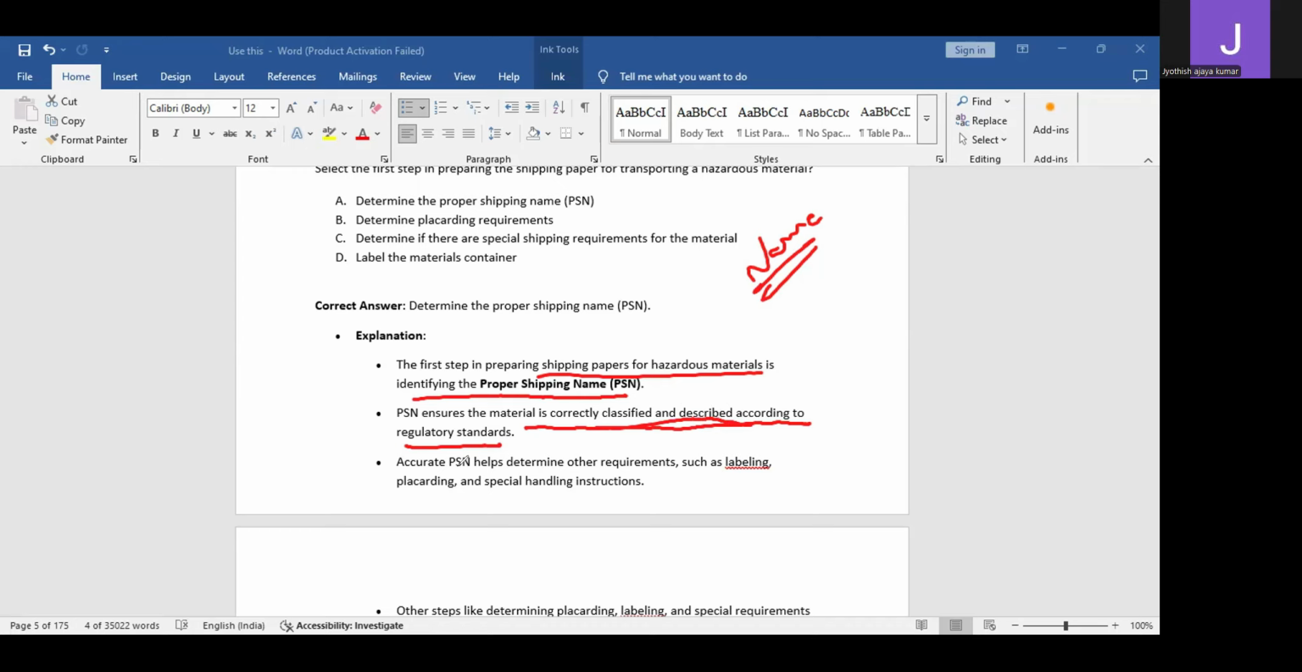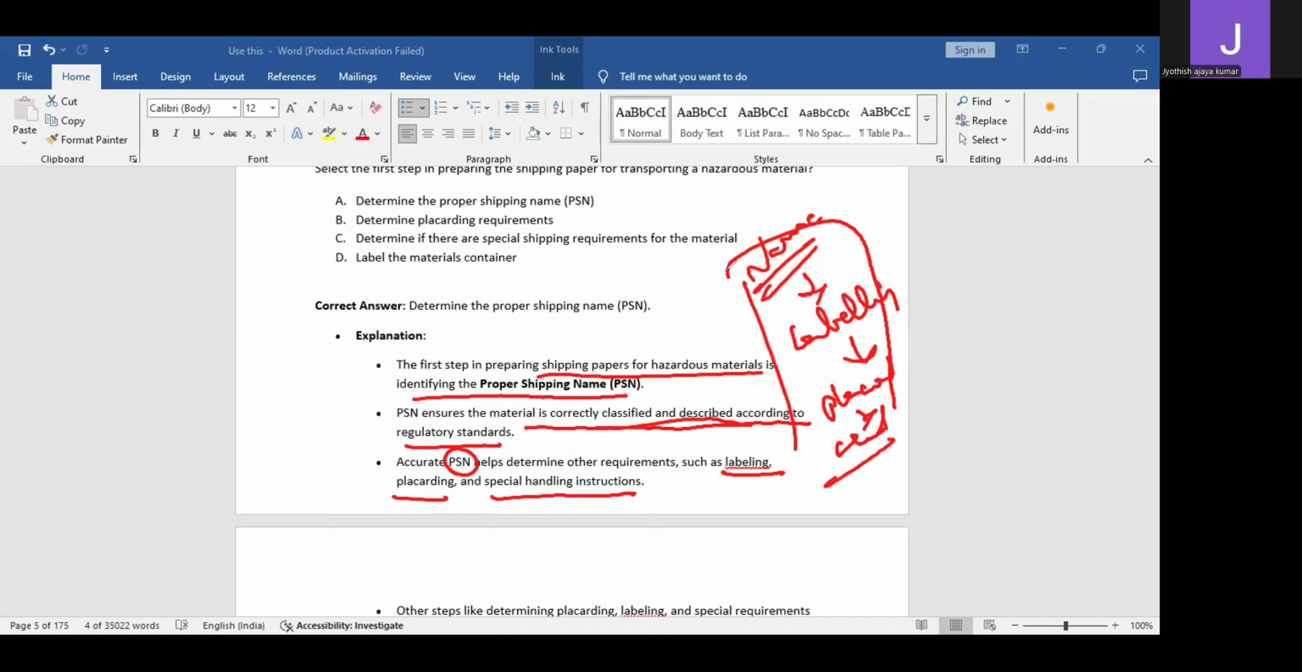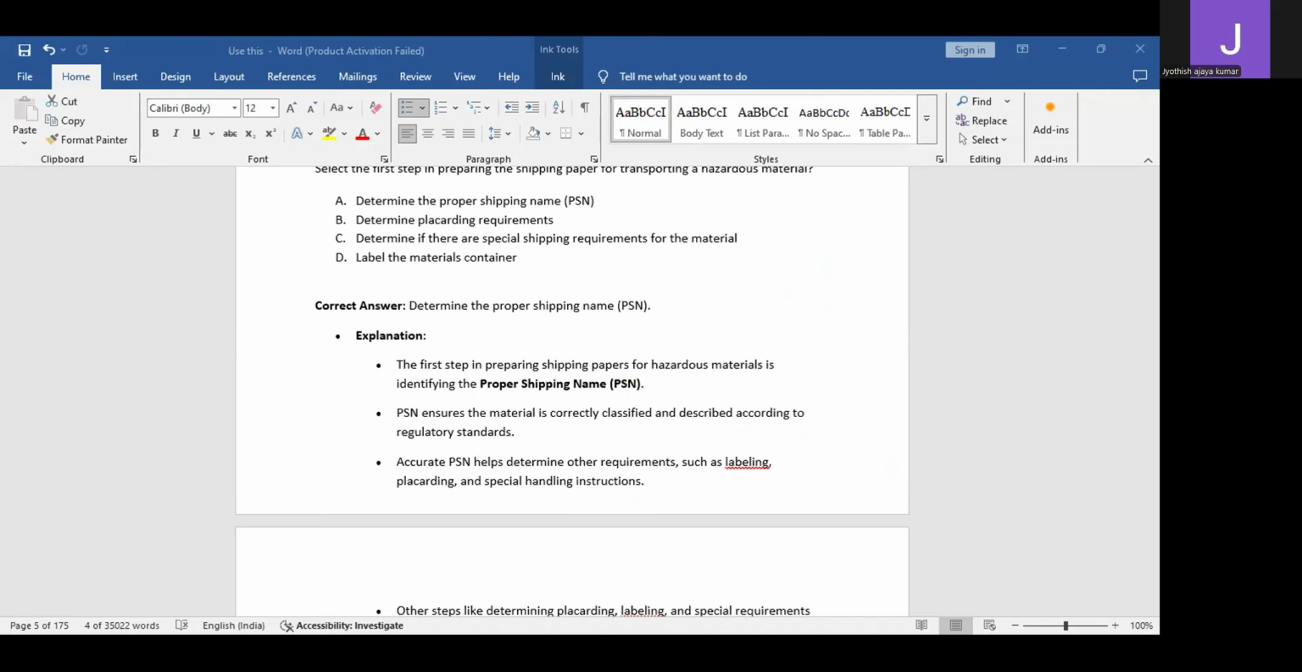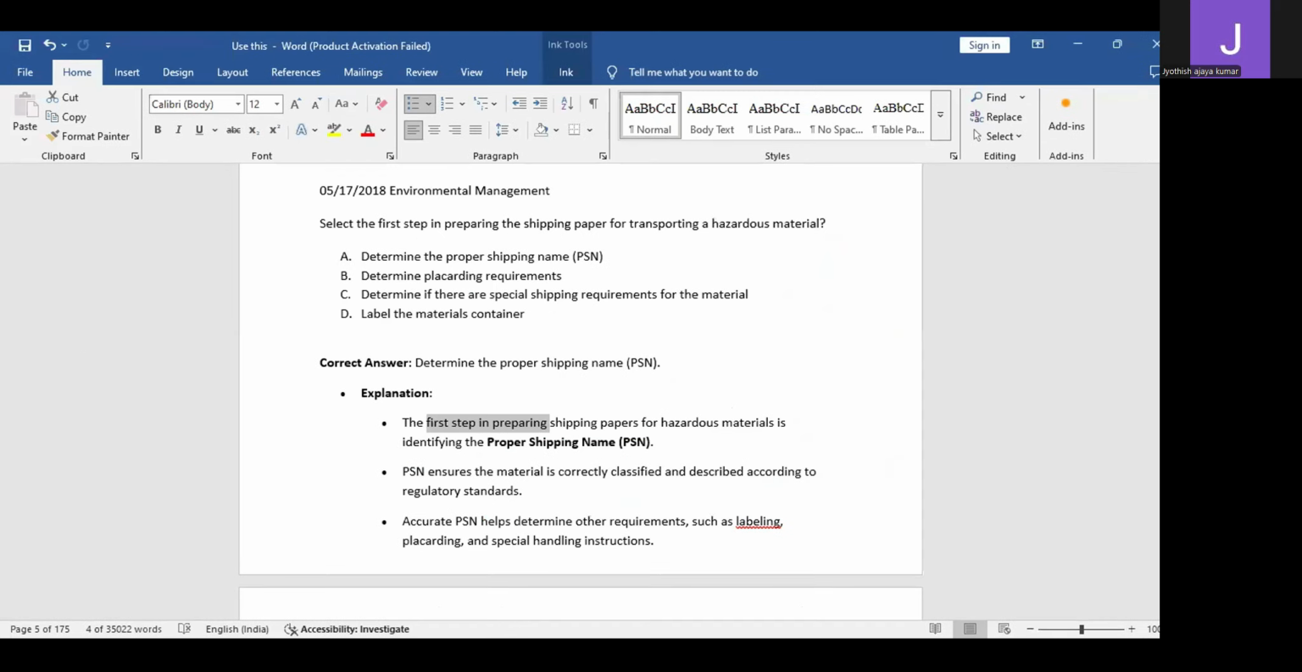Once you understand what the PSN is, then only labeling will start, then only placarding will start, and then only special handling instructions. So once you know the name, the second step is labeling. You will be doing the labeling as per the name. Once the labeling is done, then placarding, you will be placing a placard, and then handling of that material, how you have to do the handling of that material. So this is the proper storage, the proper protocol of how you have to ship the material.